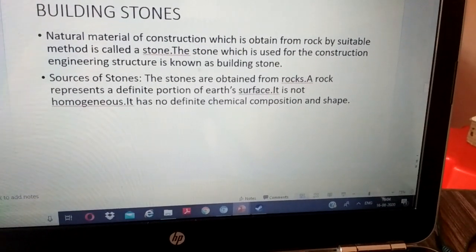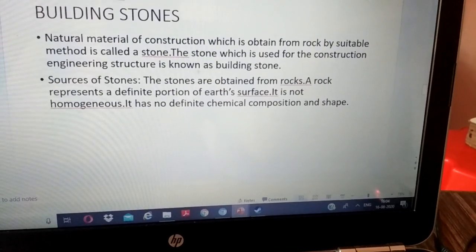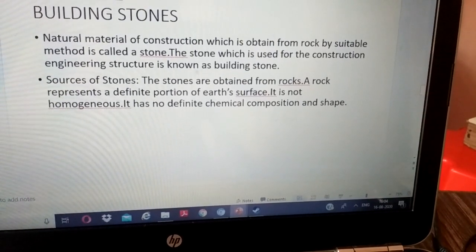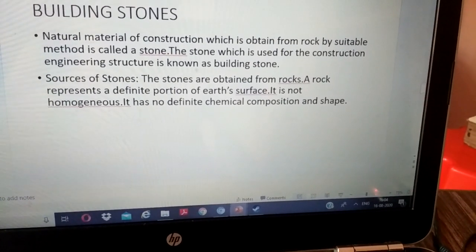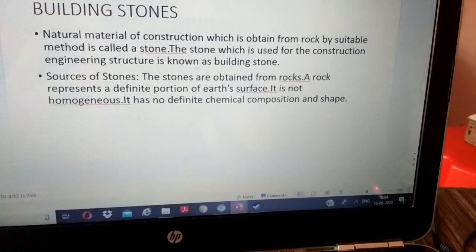The sources of stone. The stones are obtained from rocks. A rock represents a definite portion of Earth's surface. It is not homogeneous. It has no definite chemical composition and shape.